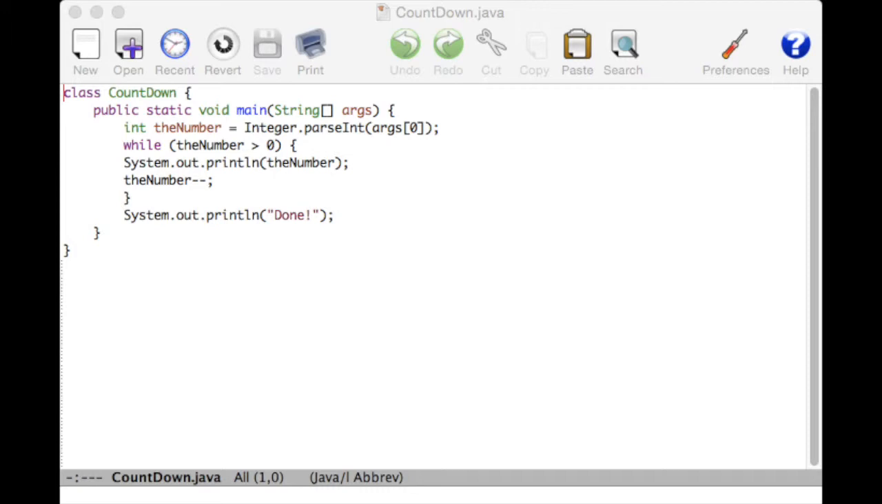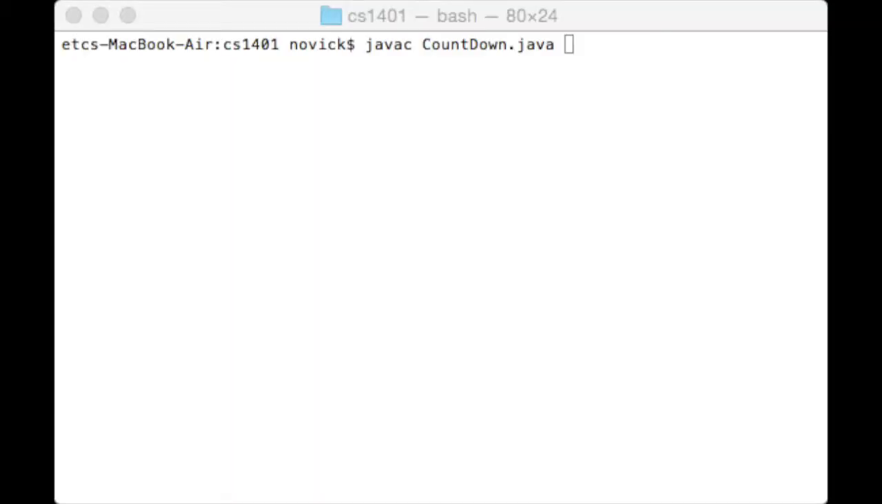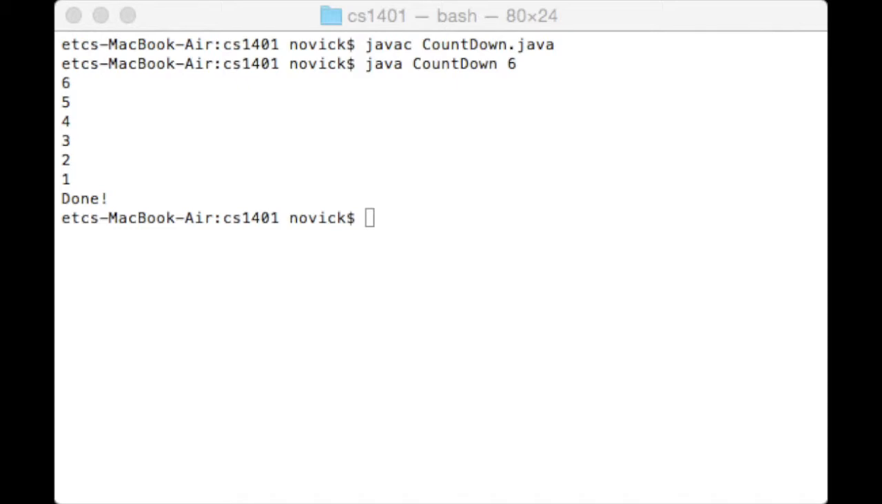Well, as long as the number stays positive, then the loop will continue to execute. But once the number hits 0, then the number greater than 0 will be false, and the loop will stop executing, and I will print out a message, done. I'll compile countdown and execute it with, say, the argument 6, and sure enough, it prints out the numbers in decreasing order from 6 to 1.